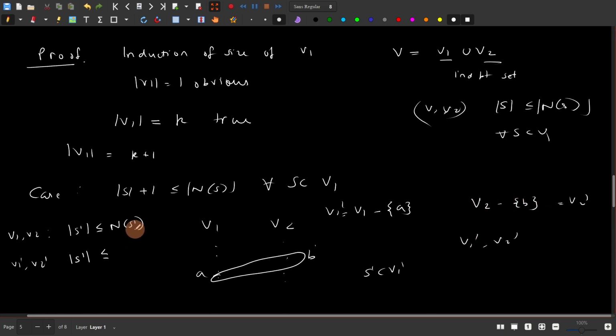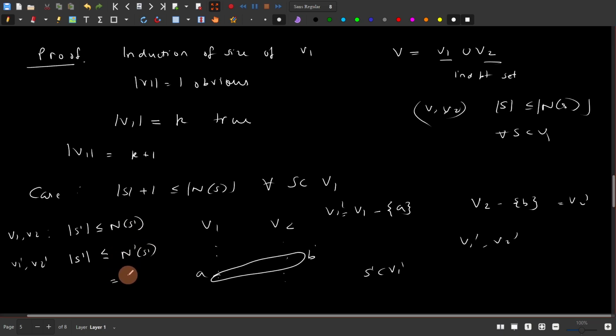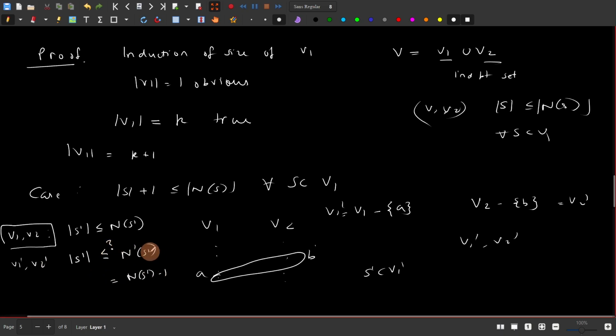So if the neighborhood contains the b element, then the new neighborhood n dash of s dash is actually one less than the old neighborhood. And this is actually the worst case situation, because if it does not contain b, then the new neighborhood would be n of s dash, and we would have the inequality directly from the v1, v2 consideration. So we are only considering the worst case situation, where the neighborhood of s dash is equal to this part.